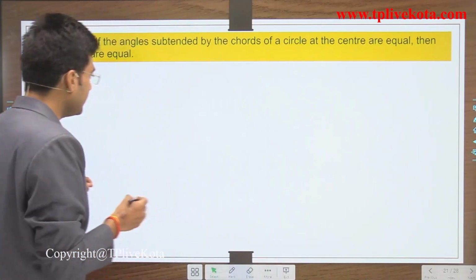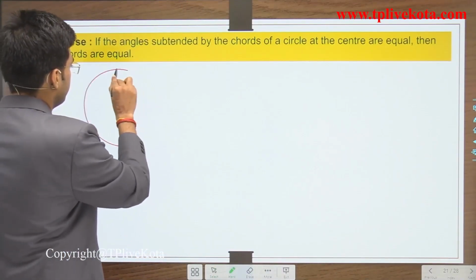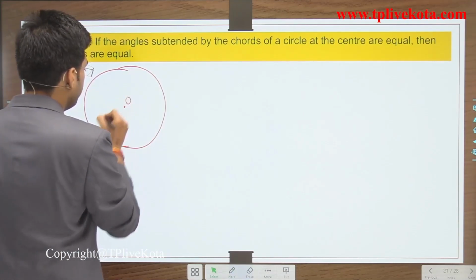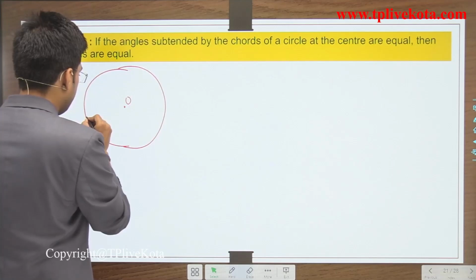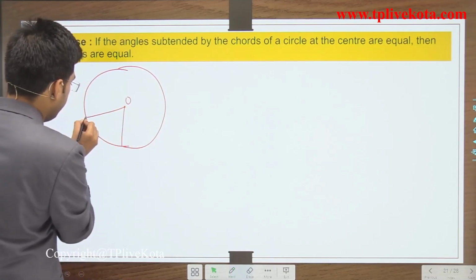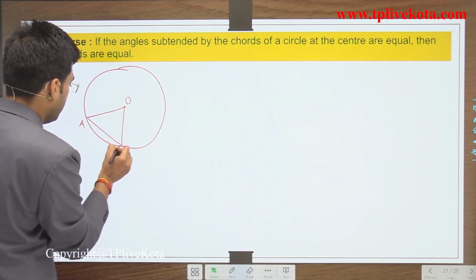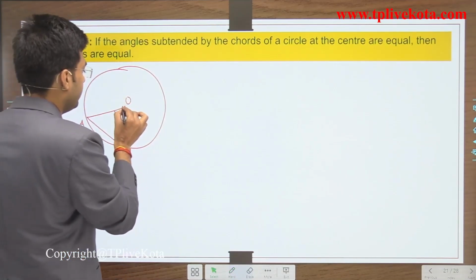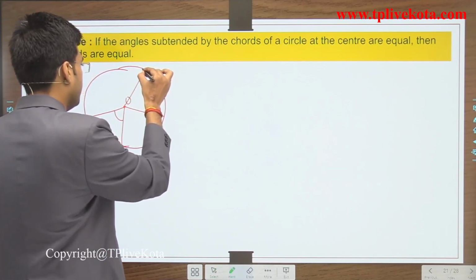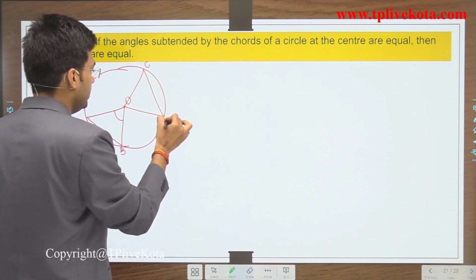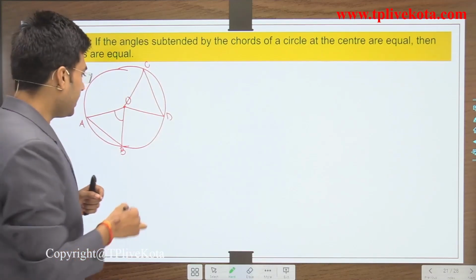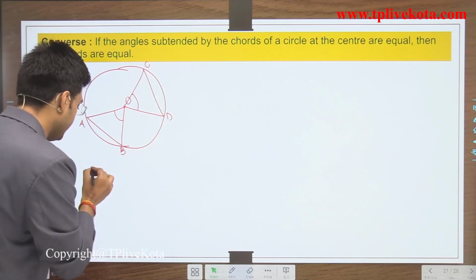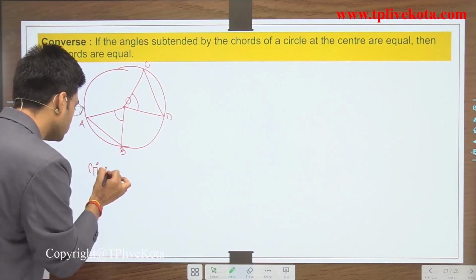So let's understand this. This is the circle with center O, and let this be chord AB, and this is angle AOB, and this is chord CD, and it is given that this angle and this angle are equal. So it is given, and we also prove this converse.